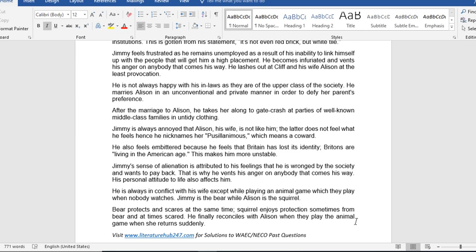His personal attitude to life also affects him. He is always in conflict with his wife except while playing an animal game, which they play when nobody watches. Jimmy is the bear, while Alison is the squirrel. Bear protects and scares at the same time. Squirrel enjoys protection sometimes from bear and at times scared. He finally reconciles with Alison when they play the animal game, when she returns suddenly. So that is the end of the two questions. We have done justice to the questions.